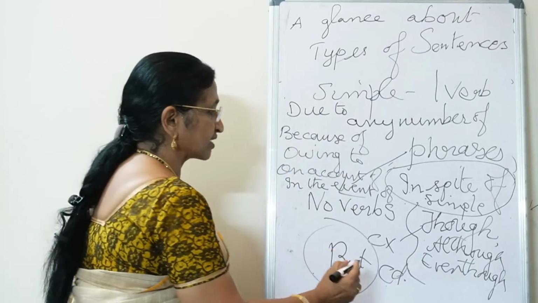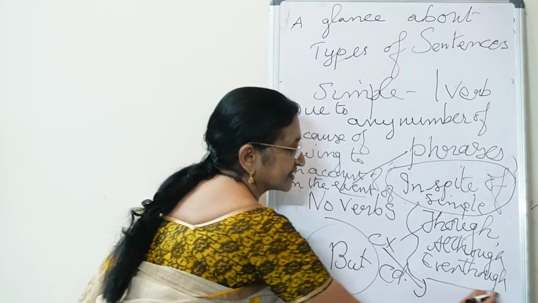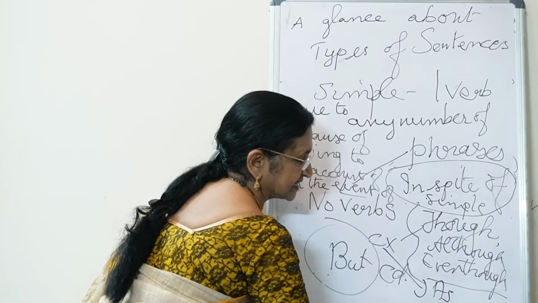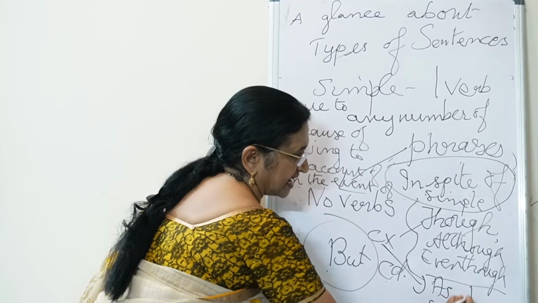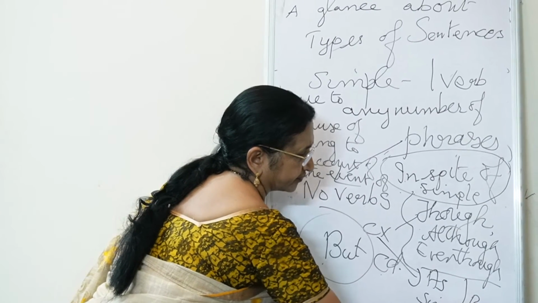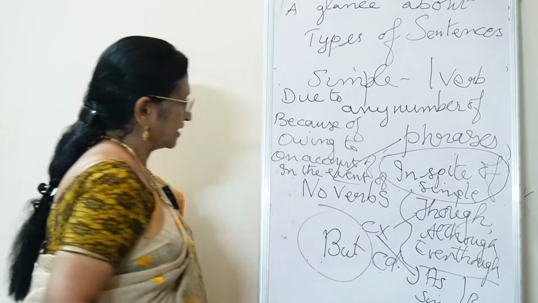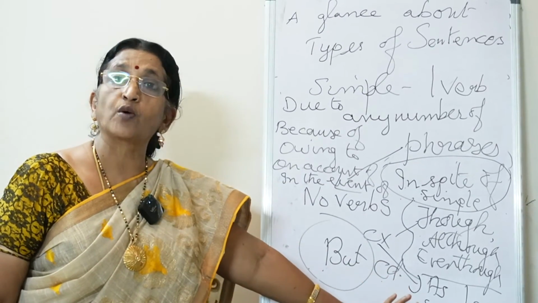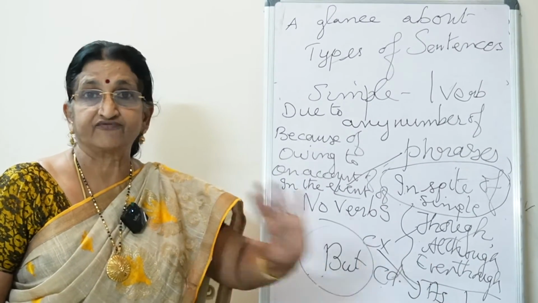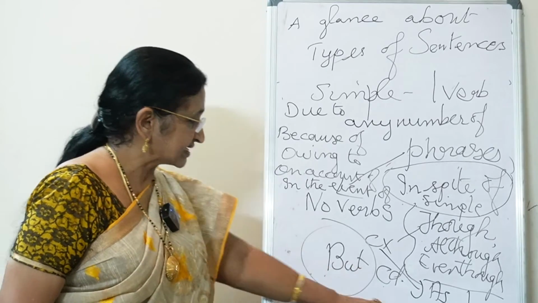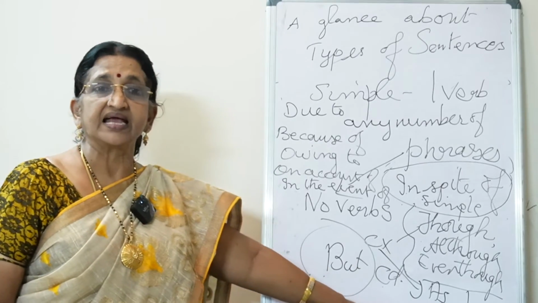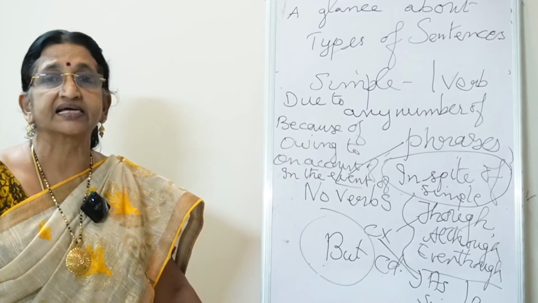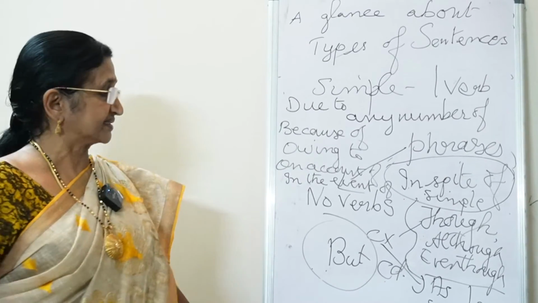You can use the complex form with as, since and because. As there was a COVID problem, many people suffered. Since it was raining heavily, some of the rural areas had a lot of difficulties.